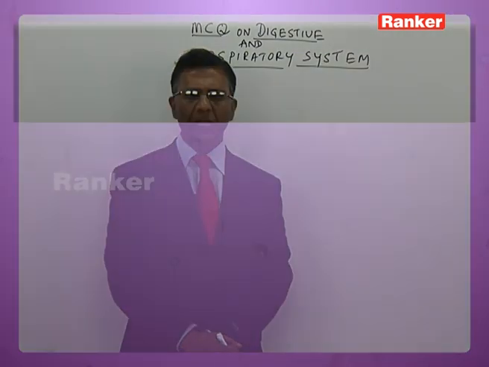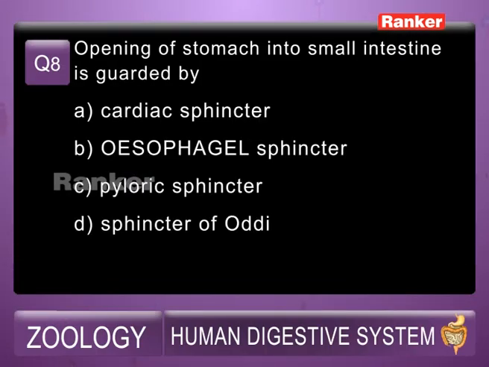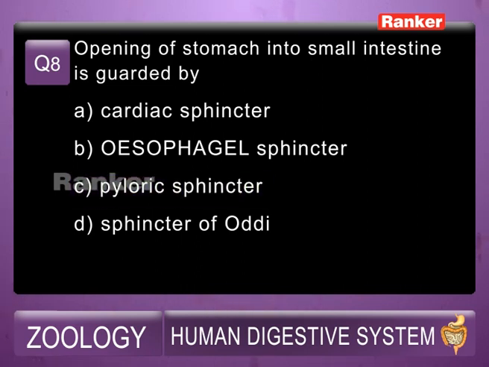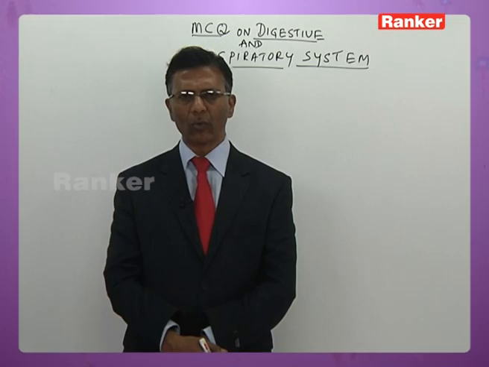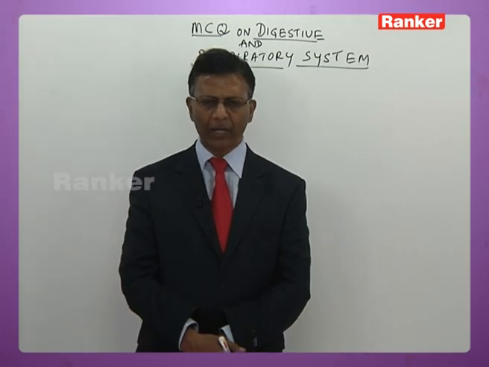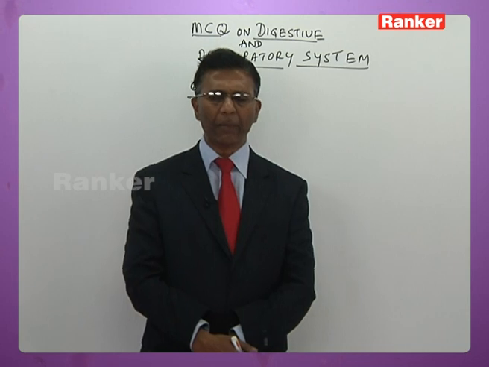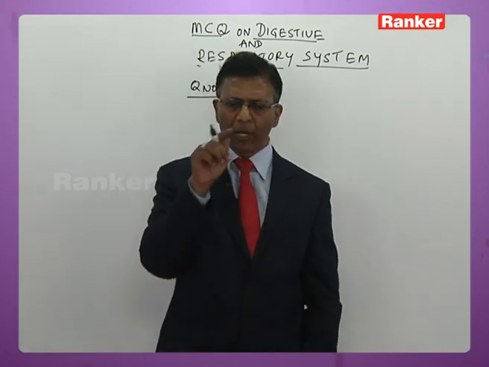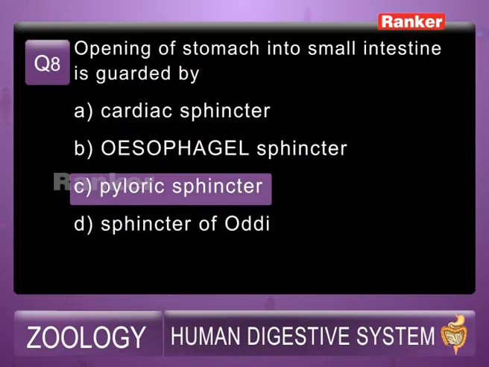Next, question number 8 here now. Opening of stomach into small intestine is guarded by A. Cardiac sphincter, B. Esophageal sphincter, C. Pyloric sphincter, D. Sphincter of Oddi. So the answer should be C, that is pyloric sphincter, because the stomach is divisible into cardiac stomach, fundic stomach, pyloric stomach. Pyloric is the hind part of the stomach that opens into duodenum through an opening called pylorus, and pylorus is guarded by pyloric sphincter. So the answer is C.